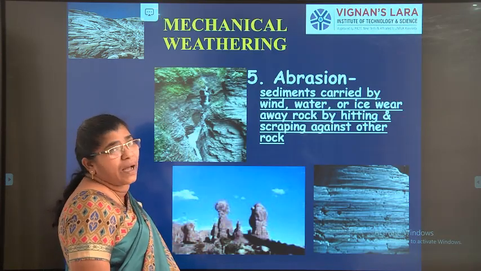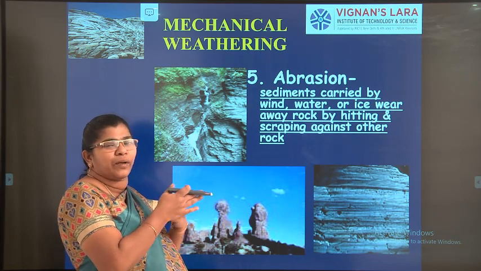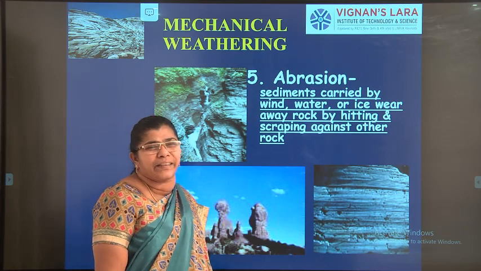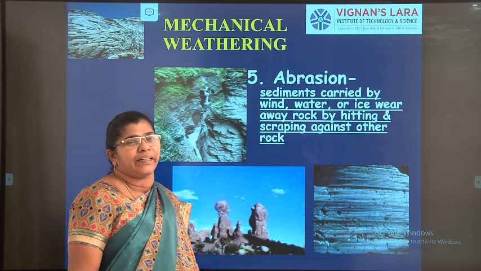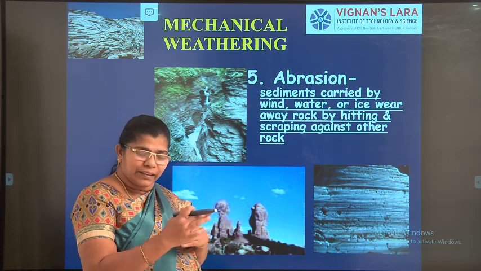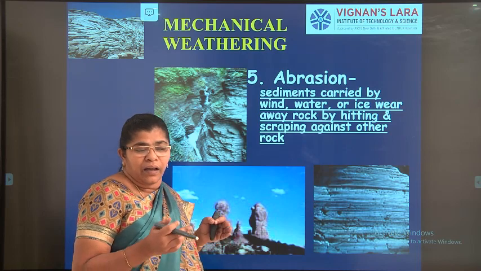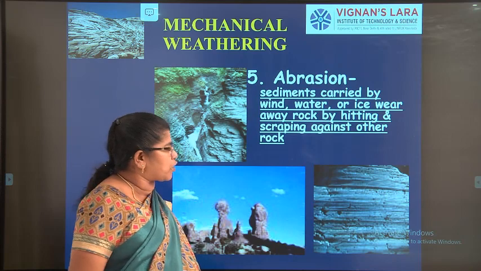And the last one is abrasion. Abrasion is nothing but two particles moving against one another. We call it abrasion. Abrasion is a very common thing in a rock. Either it is abraded by the natural wind, or by water, or it itself gets abraded against some other materials. Then the rock gets broken into small pieces.